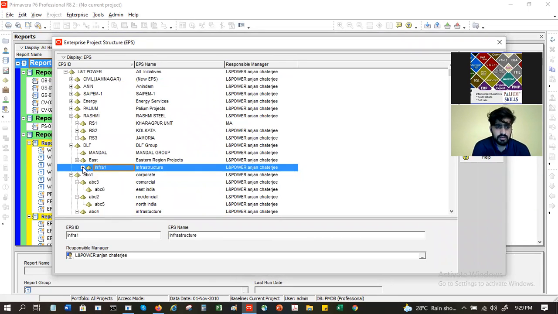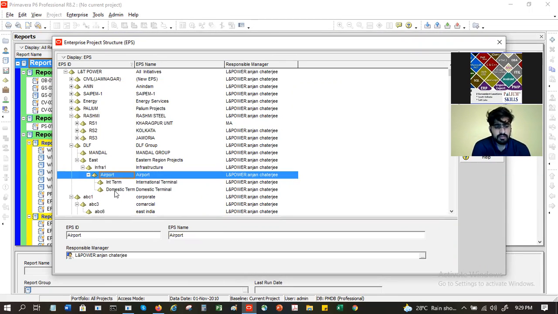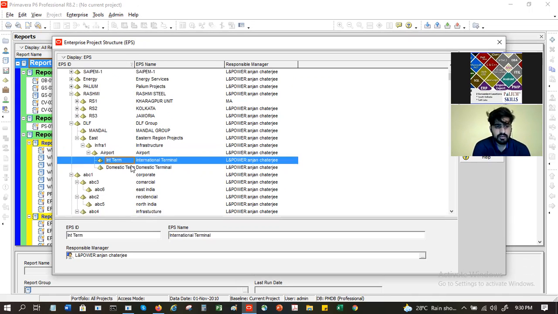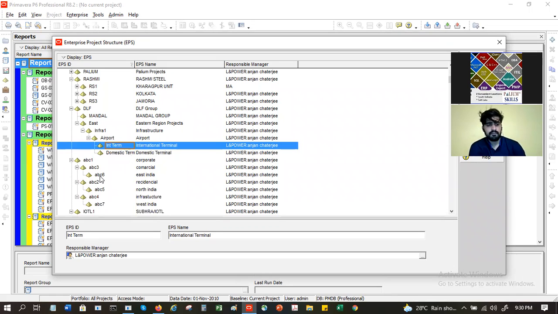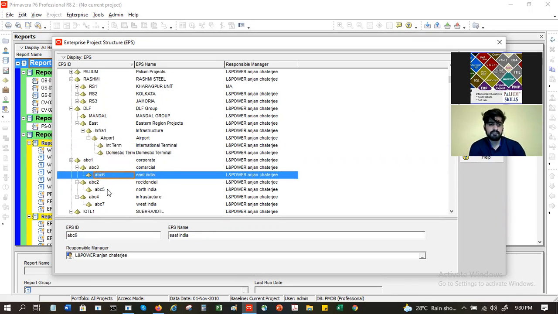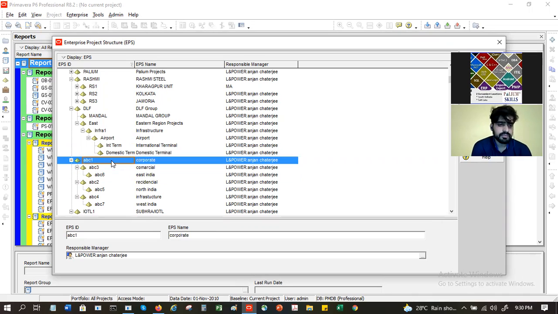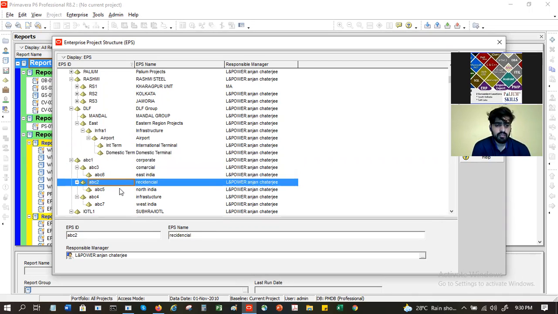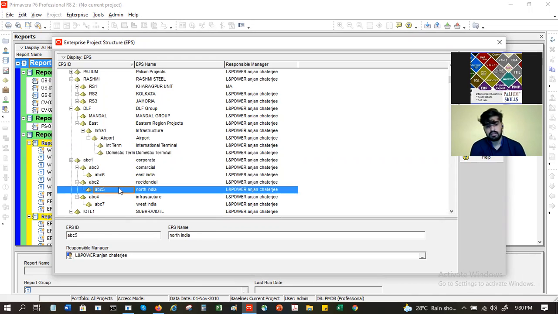Within infrastructure, you can have some airport projects, a domestic terminal project, an international terminal project. So these are all different types of projects. Or you could have an ABC like this, different types of corporate, commercial, East India, residential, North India, as per your choice. Is it becoming clear?